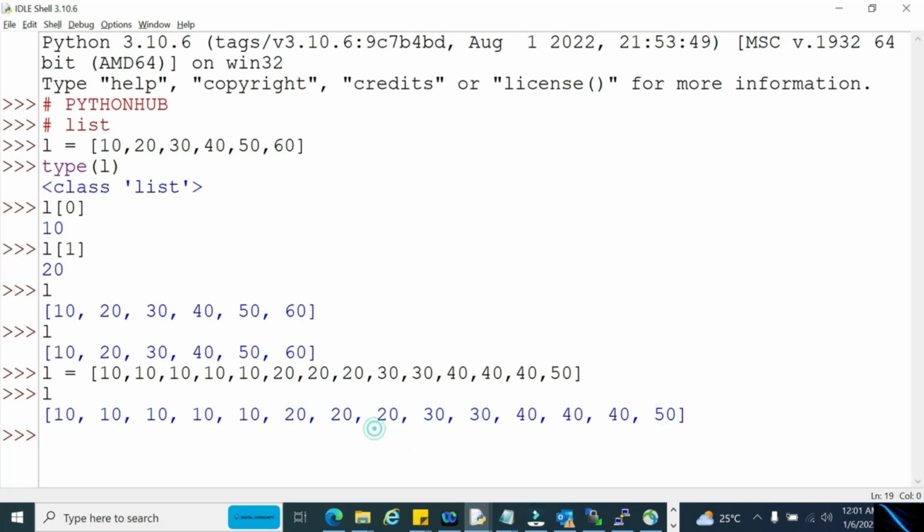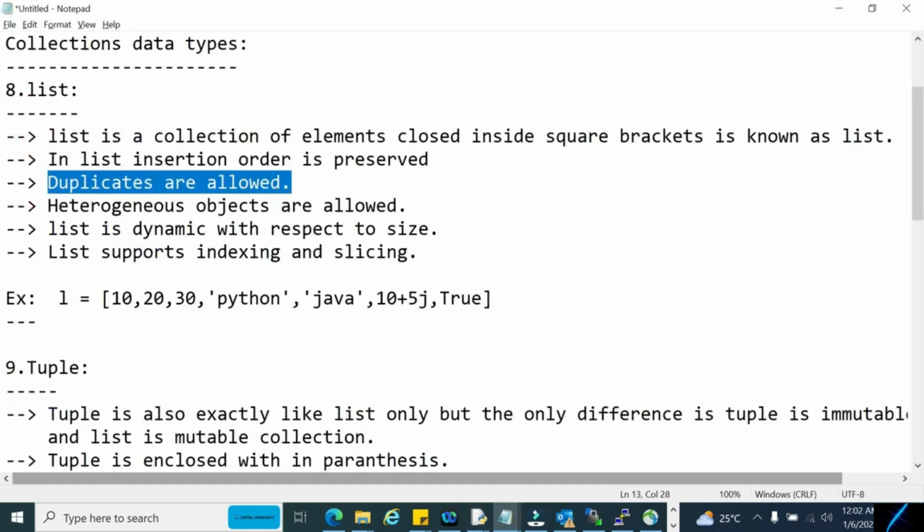So in list, data contains duplicates. That means it's not mandatory that in a list we maintain each element only once. One element can be present multiple times in a list. So in that way we can say that duplicates are allowed in list.